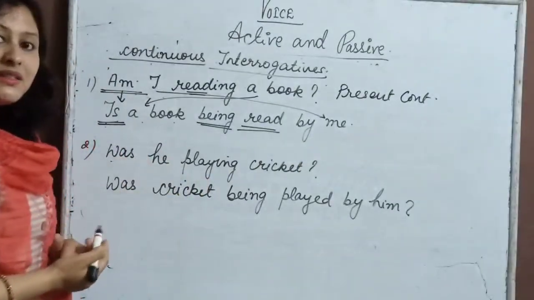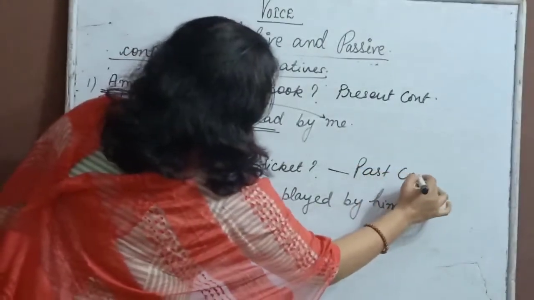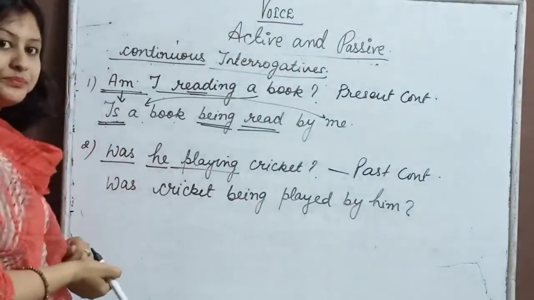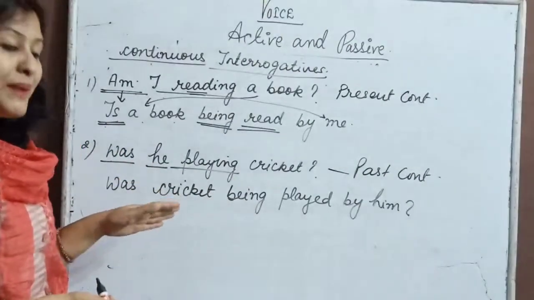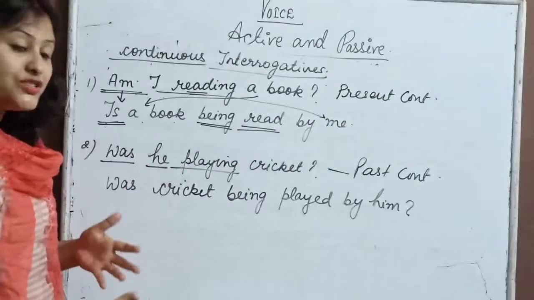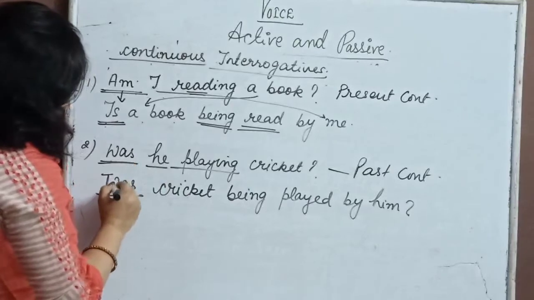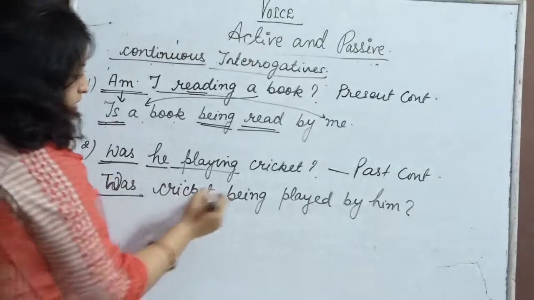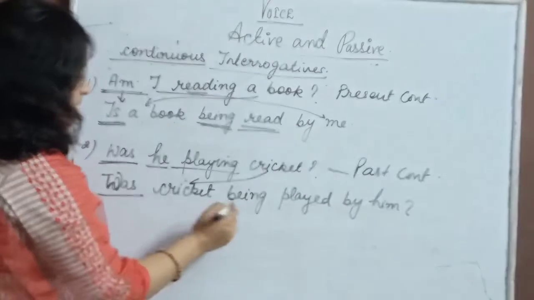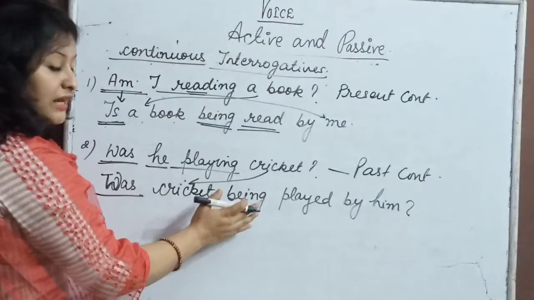Was he playing cricket? It is past continuous, because was he playing. You can see interrogative form of past continuous. How will we transform it, how will we change it? See, was will come here like this only, was. Okay, now what is the object? The object is cricket. So cricket will come as the subject, because with continuous we use the word being. I told you was being, were being.